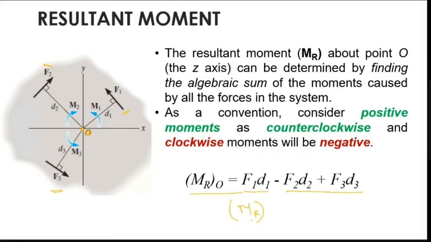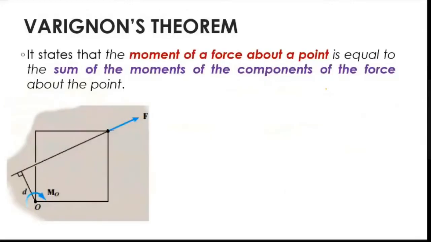Right? Resultant moment is the addition of all these moments. But it has to be at the same point. Okay. Now, let us proceed with another theorem. Varignon's theorem. So what does it say? It says that the moment of a force about a point is equal to the sum of moments of the components of the force about the point.